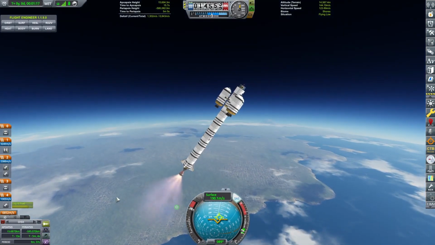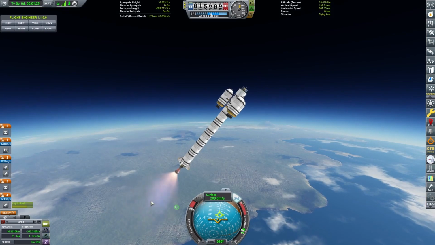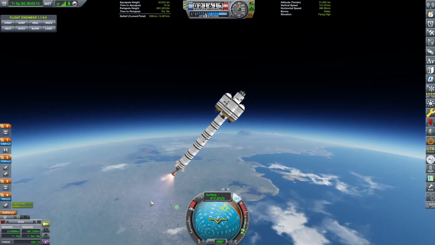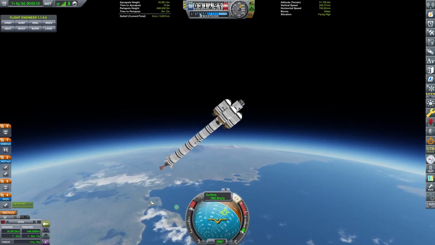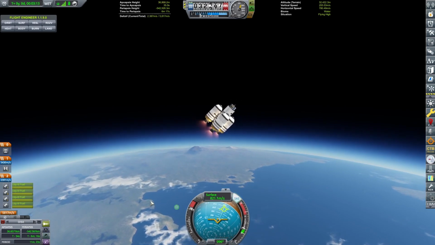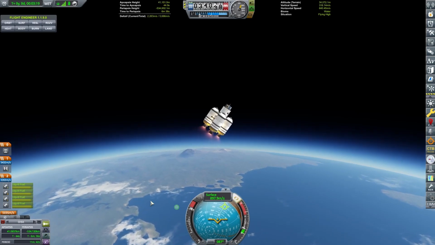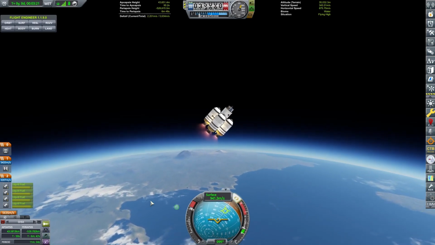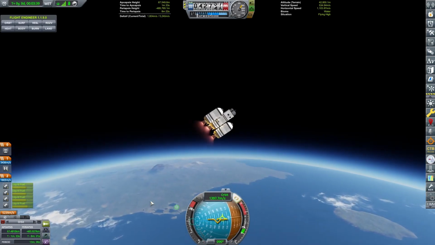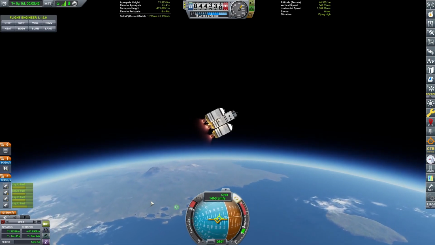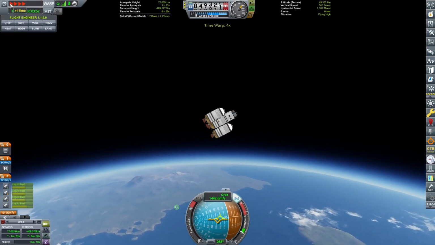Alright, so I think we're just going to warp up time-wise so that you guys don't have to watch all this. I'll reconvene when we have our orbit. This is actually going much smoother than the last one. Okay, so we just ejected the swivel, the longer part of the rocket, and now I'm just trying to get stable again. Okay, now we can push towards the prograde. We got our apoapsis, so now let's cut this and float up to 45 seconds.